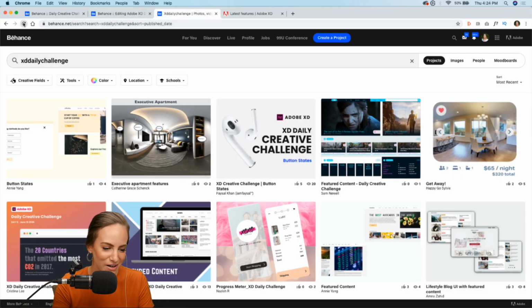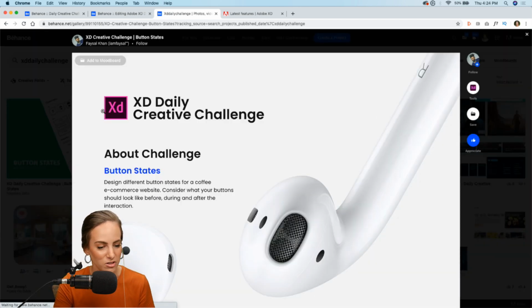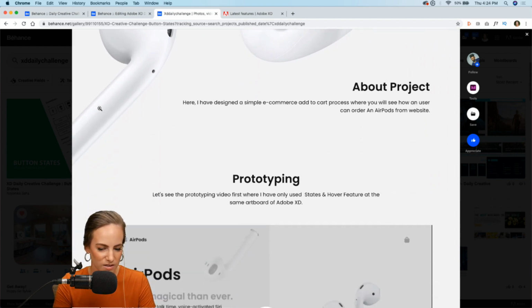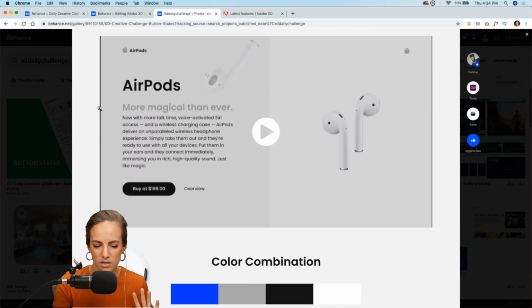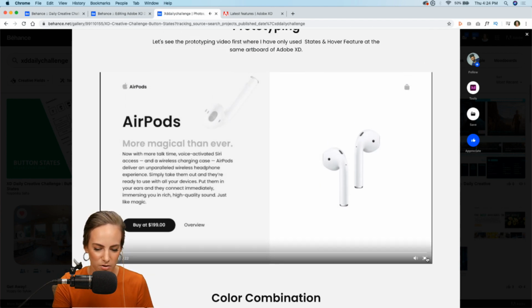We don't have that much time left, but I really quickly want to see some of you guys' work from yesterday. So let's see, yesterday was button states. Very fun. So let's look at this one. This is by Faisal. And button states, like hover, pressed, focus, and neutral, a bunch of different states. Let's check out this movie file.